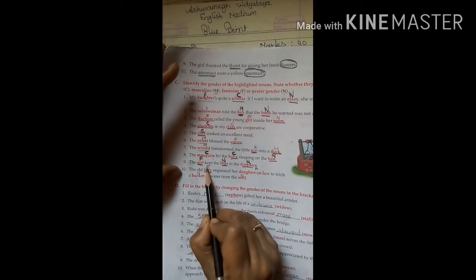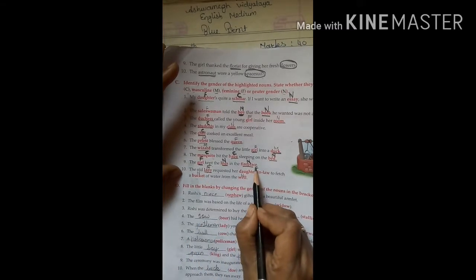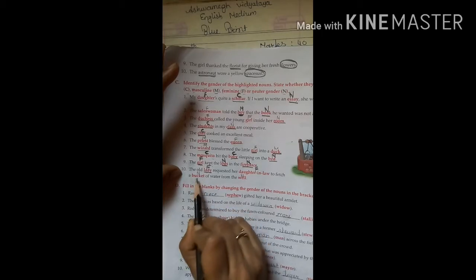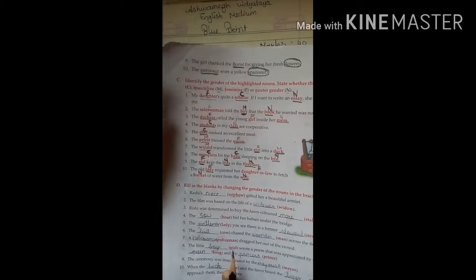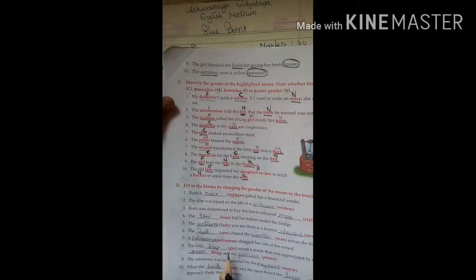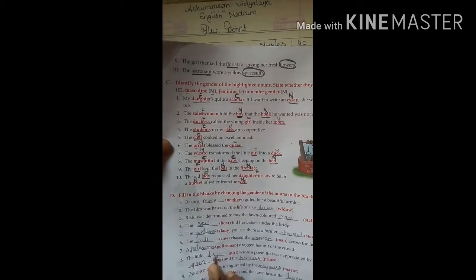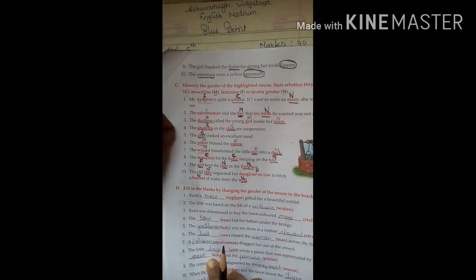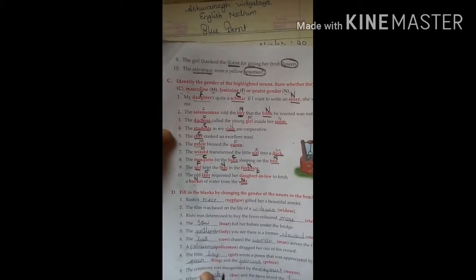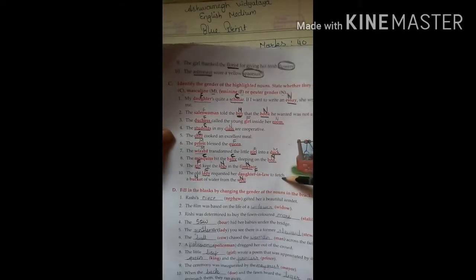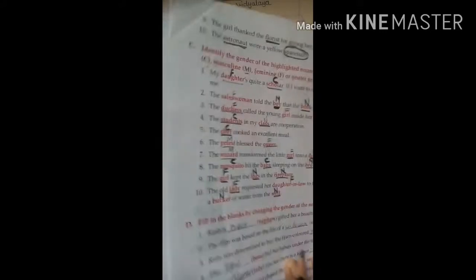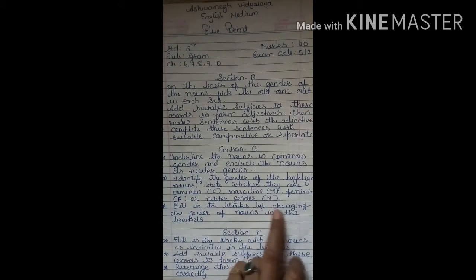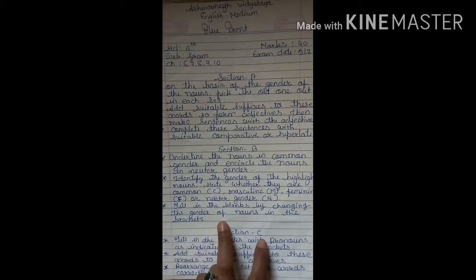So lady is a feminine noun, daughter-in-law is a feminine noun, bucket is a neuter, and well is also neuter. Okay, so this question is complete like this. Keep this in your question paper, so learn this all, because I may ask any question from this. Next is fill in the blank by changing the gender of the noun in the brackets.